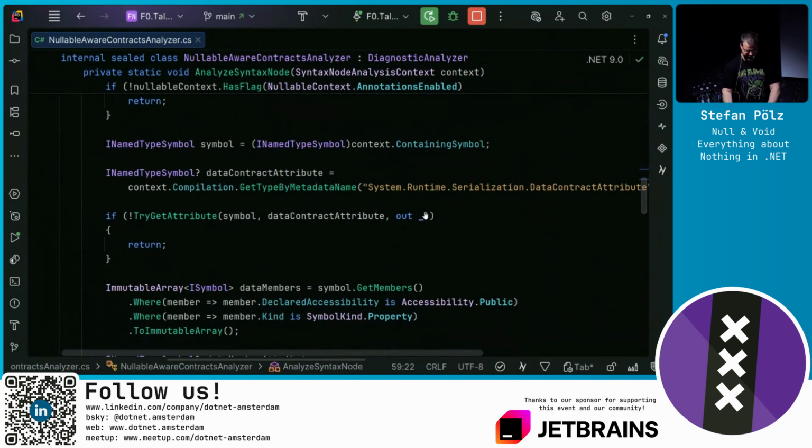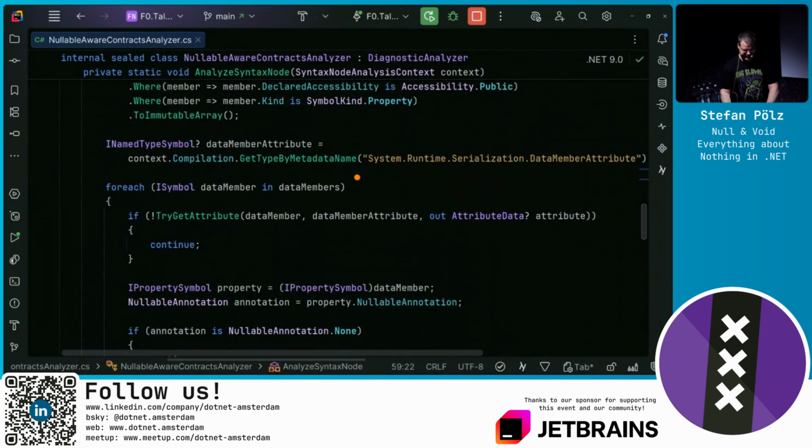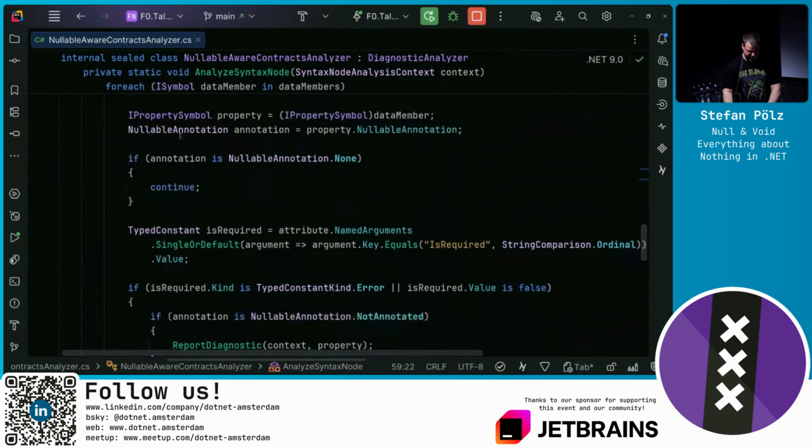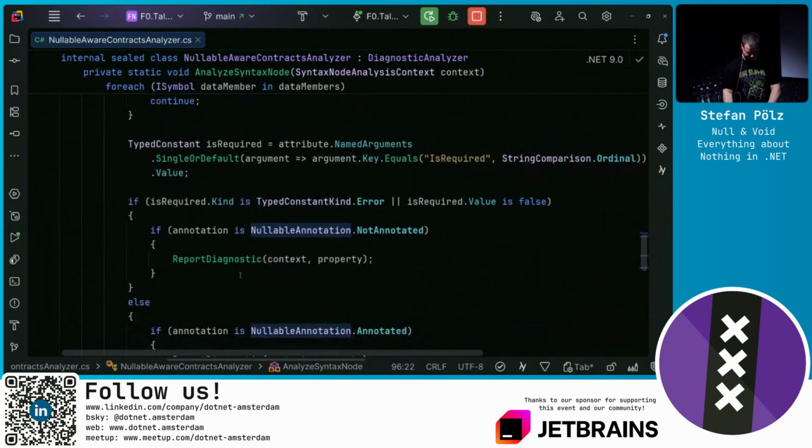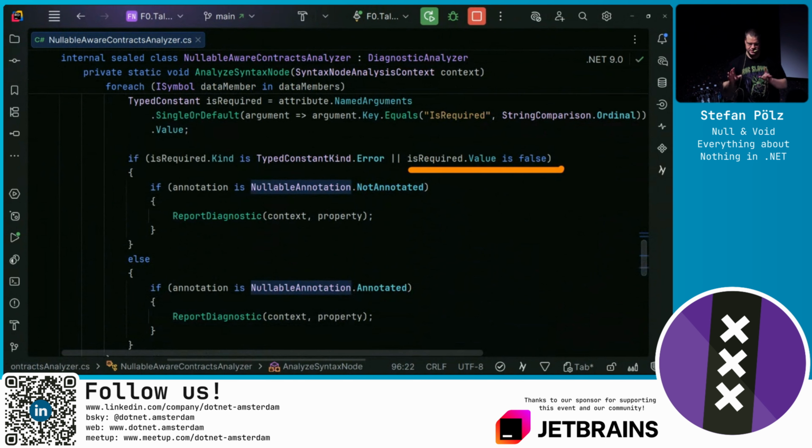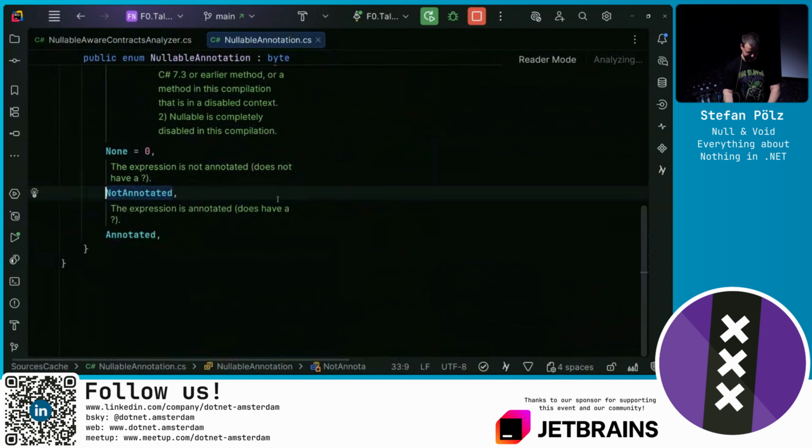Then we check, does this type implement the data contract attribute? We check, does the property annotated with the data member attribute? And if it is, we now check its nullable annotations. So if the data contract is required, but the annotation is not annotated, again, this is the very same structure that we see all over the place. 0 is null or oblivious. 1 means not annotated, not null. 2 means annotated, question mark, maybe null.